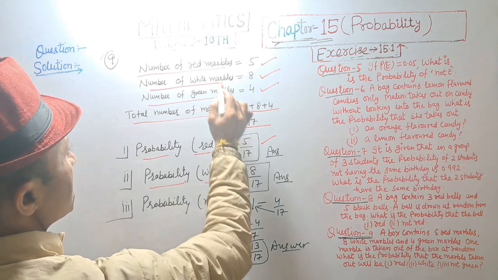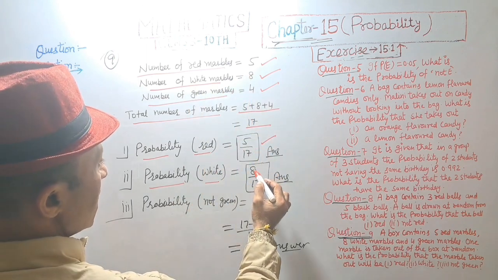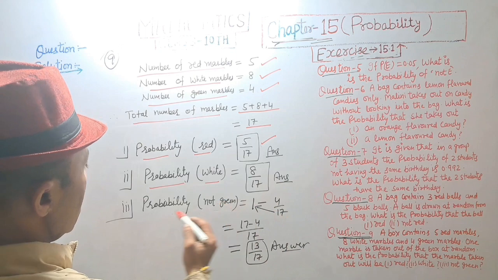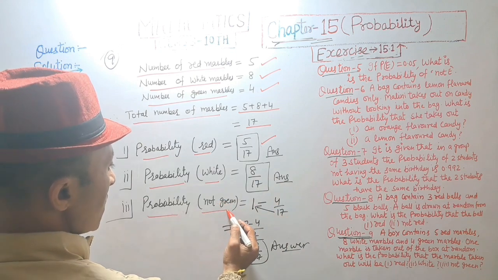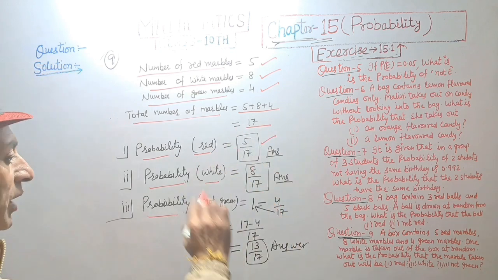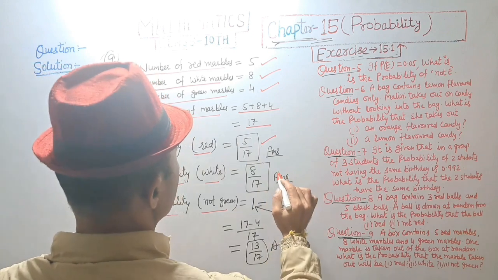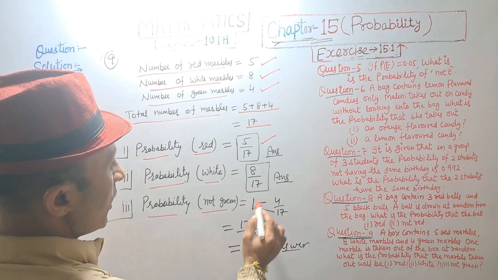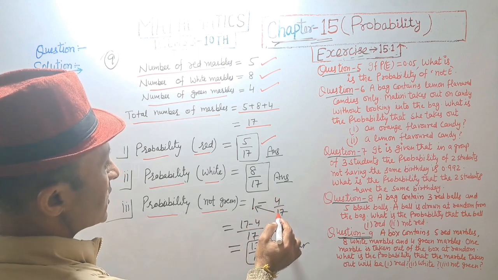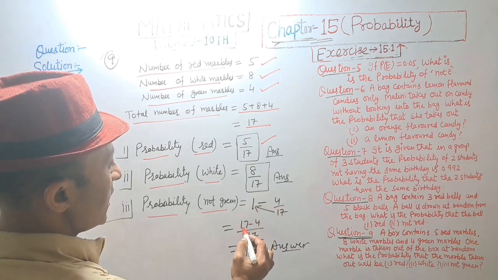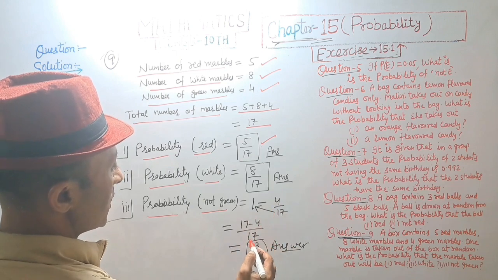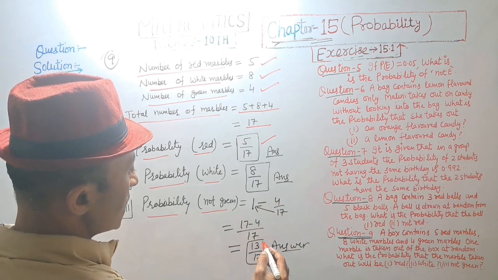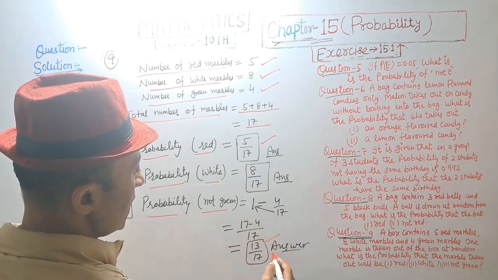Probability of white is equal to white marble is 8 upon total 17. Probability of not green is equal to 1 minus probability of green, and green marble is 4 upon 17. 1 minus 4 upon 17. 17 multiplied by 1, that is equal to 17 minus 4 upon 17 is equal to 13 upon 17. Answer.